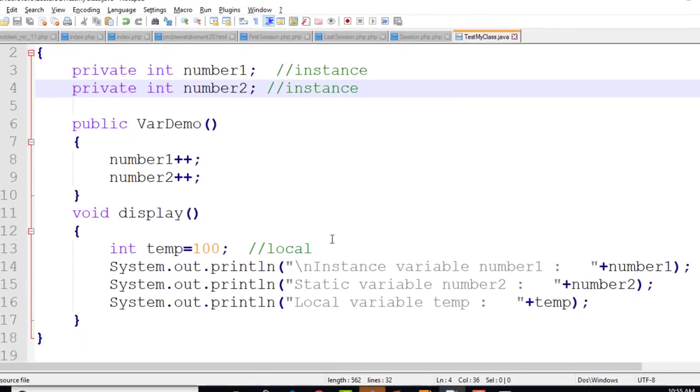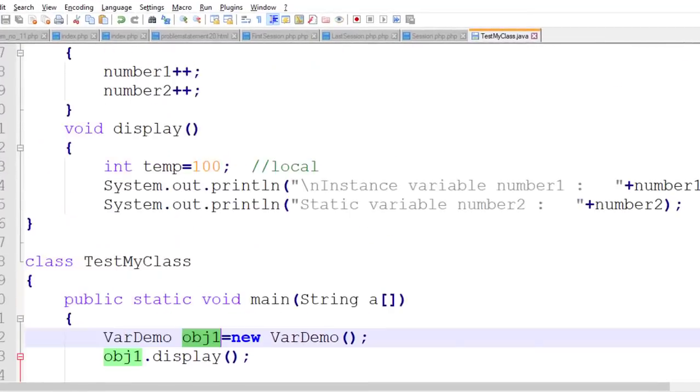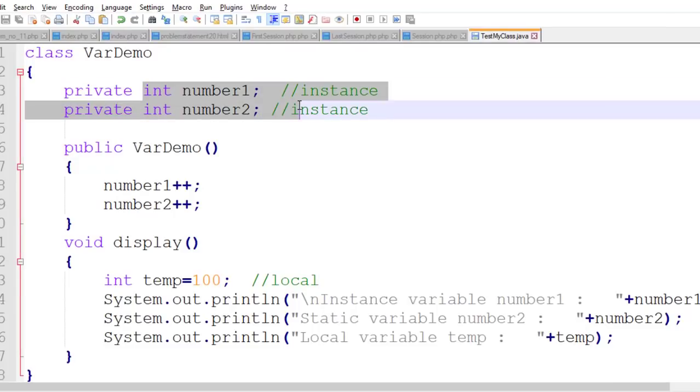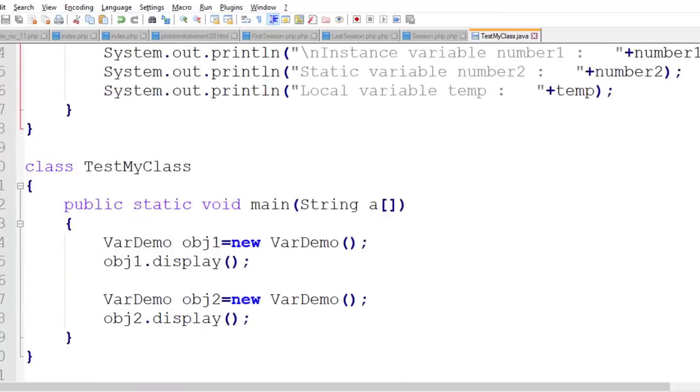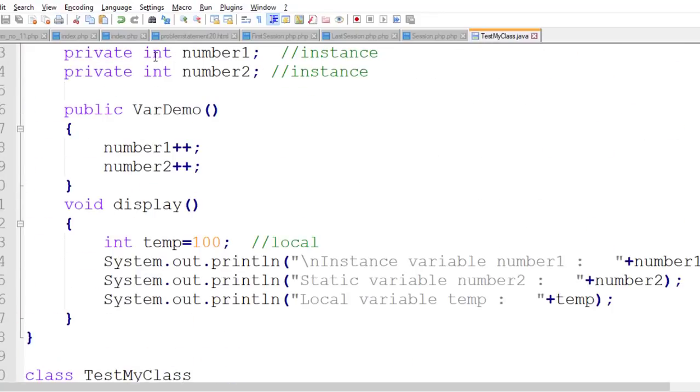Now what is the size of the object? The size of obj1 for the var demo is 8 bytes because 4 plus 4, two integer variables are there, and the size of obj2 again is 4 plus 4, yes, 8 bytes.